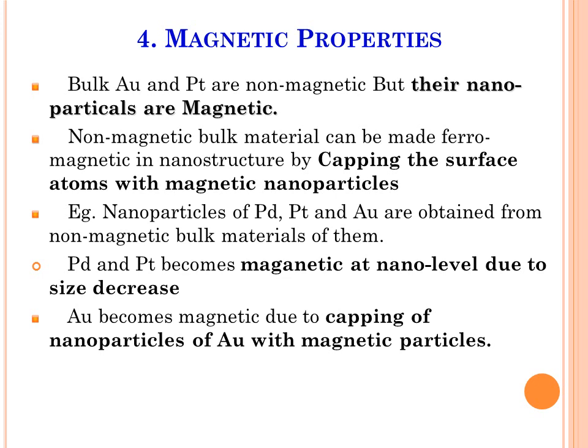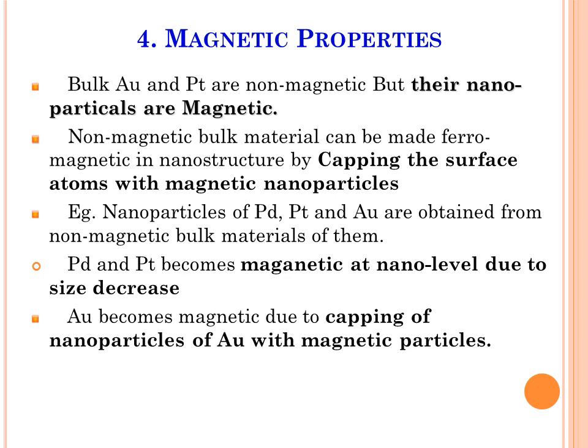Last property is magnetic properties. Now bulk gold and platinum, these two are non-magnetic, but their nanoparticles are magnetic. Non-magnetic bulk material can be made ferromagnetic in nanostructure by capping the surface atoms with magnetic nanoparticles.